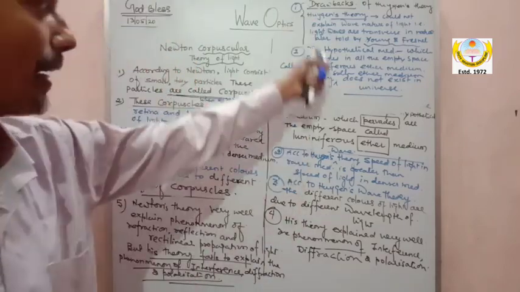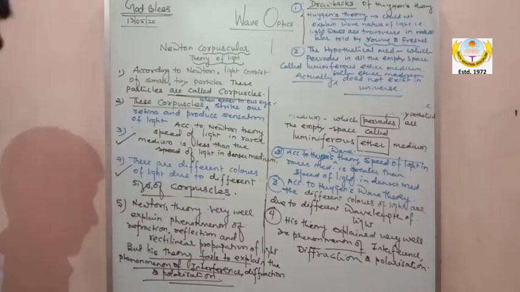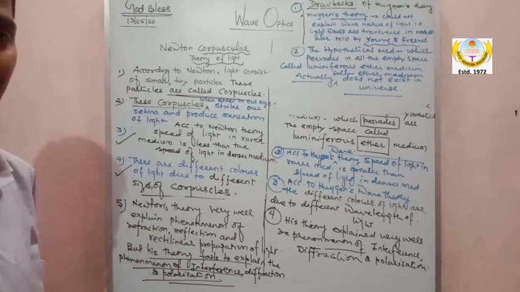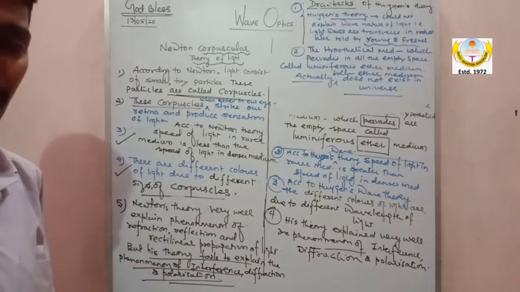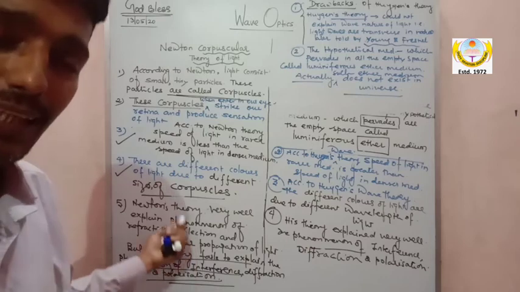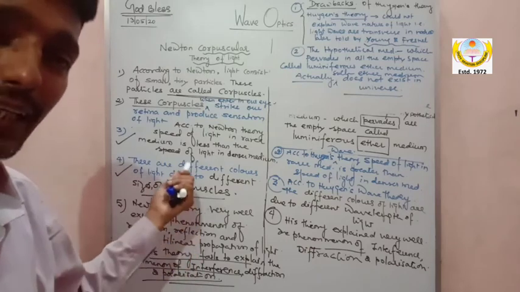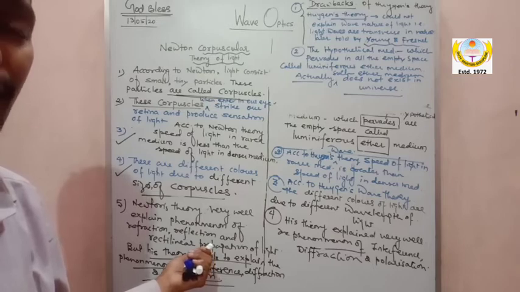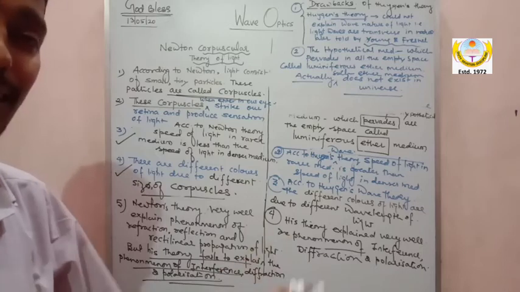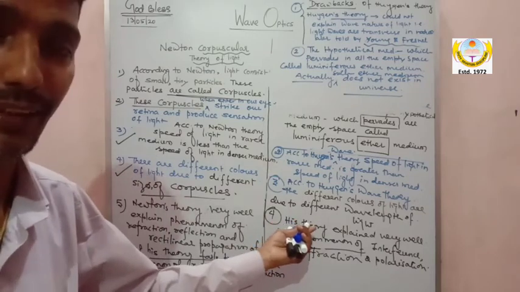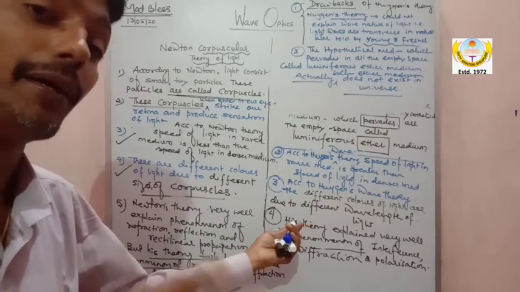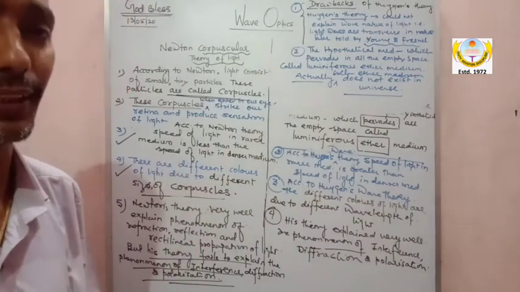So these are all the drawbacks. In Newton's theory there are drawbacks you can see. One, he said the speed of light in rarer is less as compared to denser, which was corrected by Huygens theory: the speed of light in rarer is more. Next, different colors of light are due to different sizes of the corpuscles according to Newton's theory, which is wrong. According to Huygens wave theory, different colors are due to different wavelengths, not different sizes.